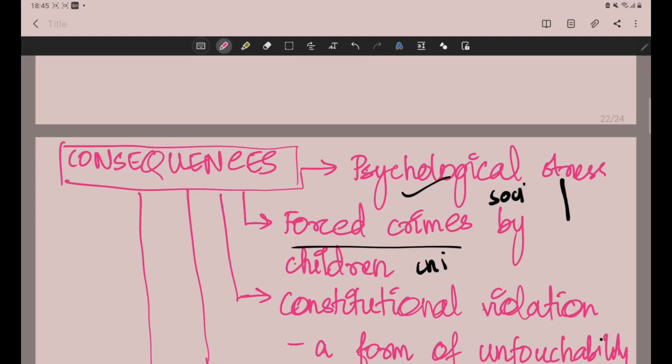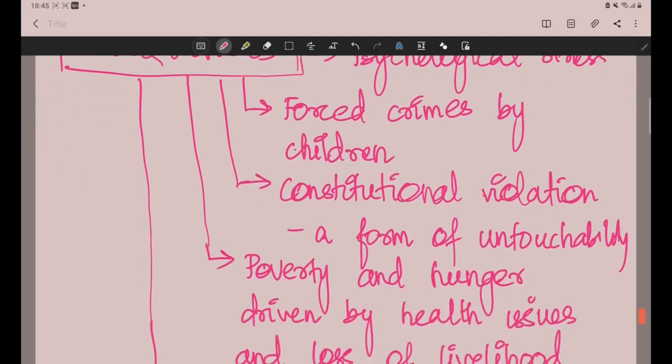Then next, it is a direct case of constitutional violation, because Article 14, 17, DPSP and other legal laws talk about the abolition of manual scavenging. So this is a constitutional violation and it is hindering the creation of a welfare state.